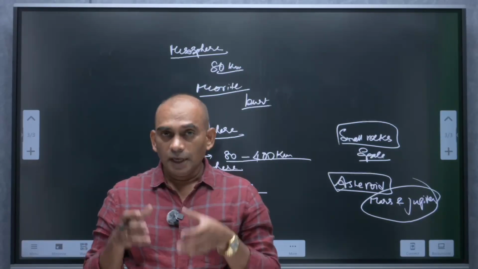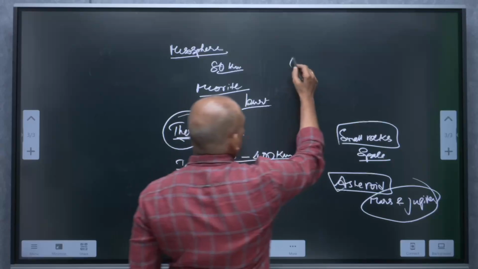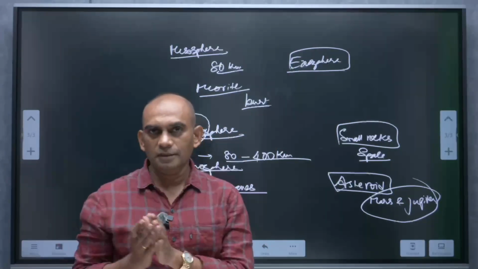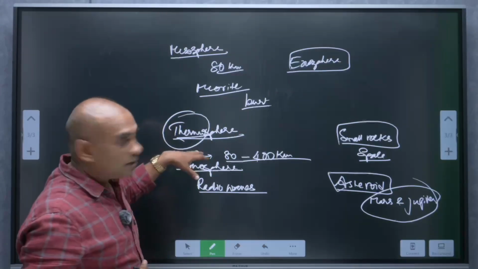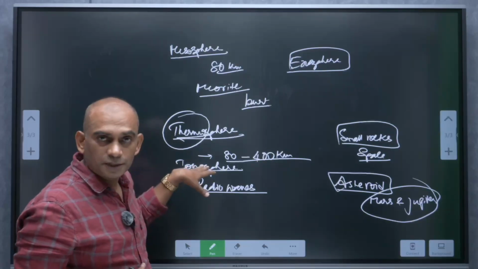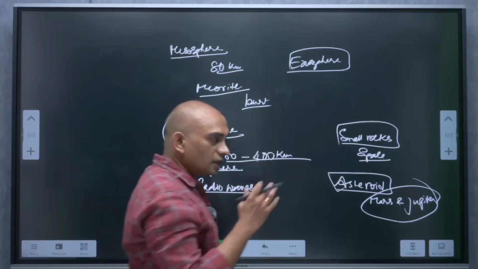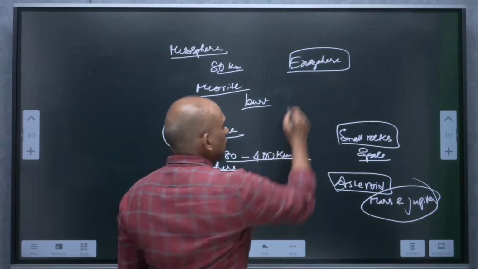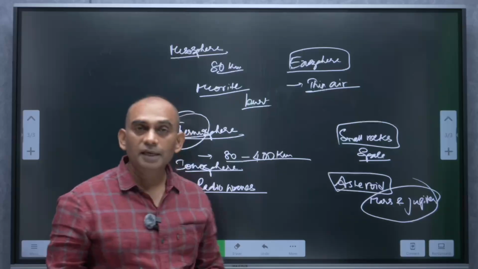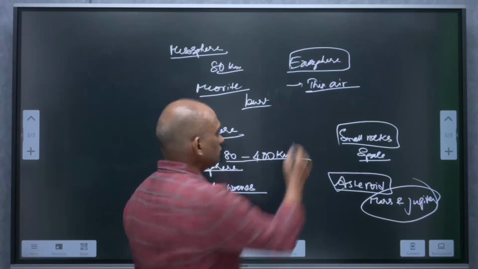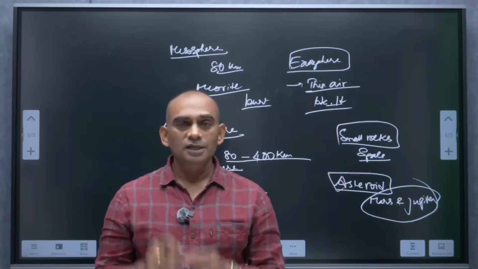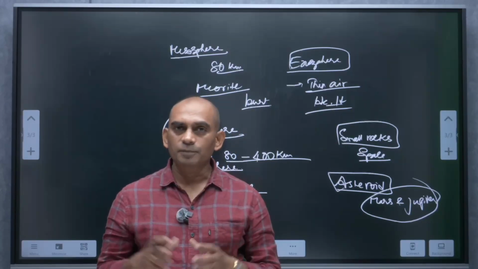The uppermost layer of the atmosphere is the exosphere. This chapter clearly mentions the exosphere as the outermost layer. In some books, they mention that the exosphere and ionosphere are part of the thermosphere. In this layer, above 400 kilometers, thin air is present. What is that air? Air contains helium and hydrogen. This helium and hydrogen slowly move into space. This is the structure of the atmosphere.